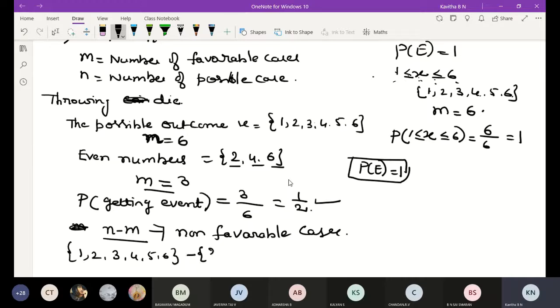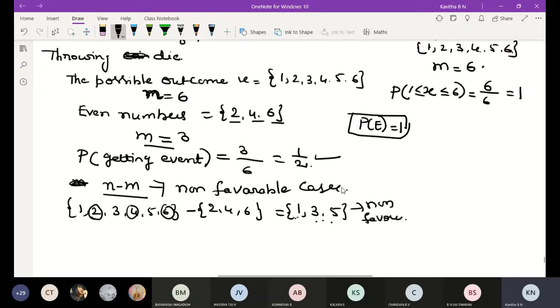M is 2, 4 and 6. Then write down the remaining: 2 is already there, don't write it, 4 don't write it, 6. The remaining is 1, 3, 5. This 1, 3, 5 is the non-favorable cases. Understood? N minus m we call non-favorable cases.